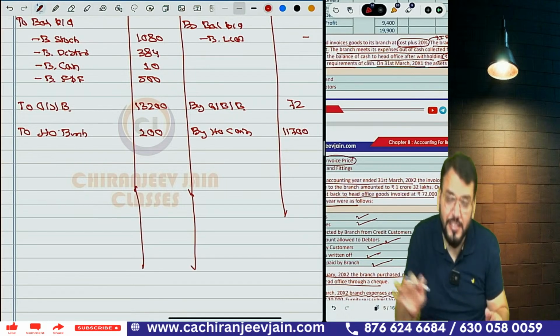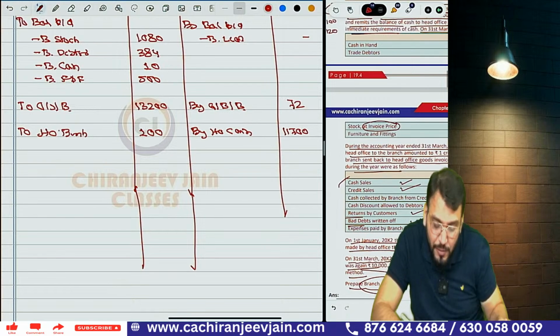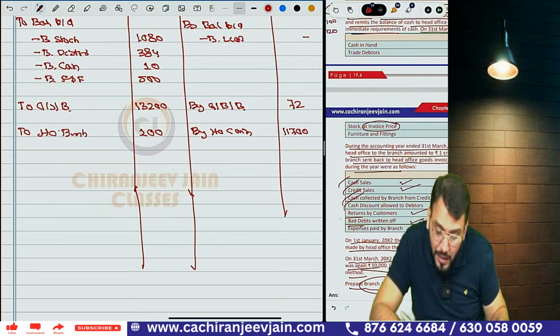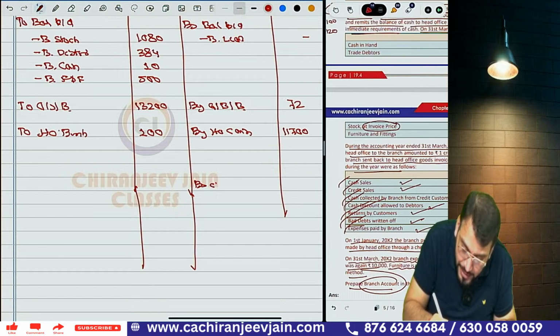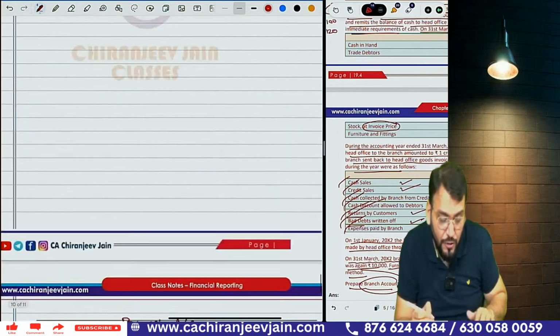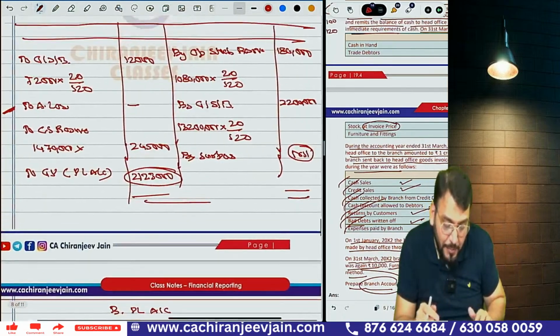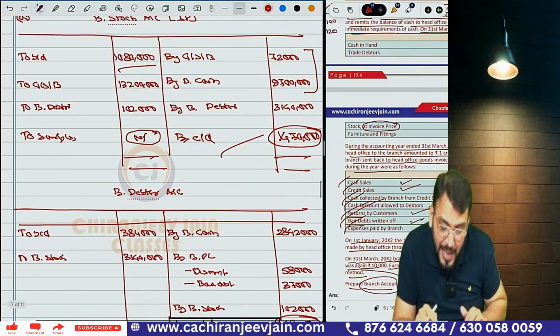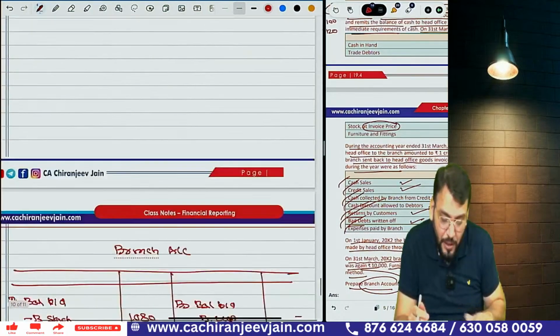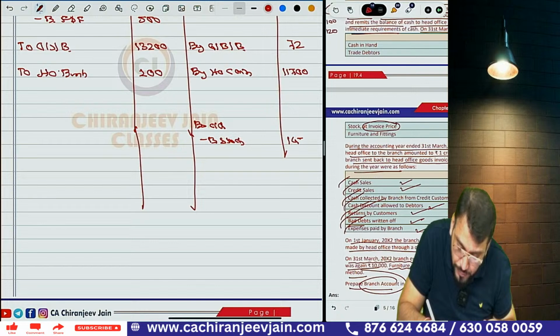You can see all the transactions have been done. In this, cash sales will not come, credit sales will not come, cash collected from debtors will not come, cash discount will not come, return by customer will not come, bad debt will not come, expense will not come, nothing will come. Only this. Then we write down what? By carried down. But what is the branch stock closing balance? That we also calculated from the branch stock account. Closing stock was 14 lakh 70,000. So write down 1470.